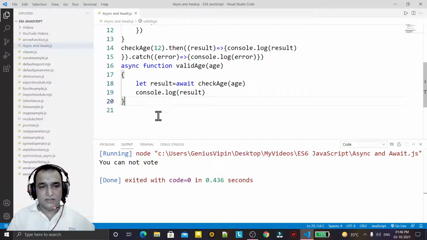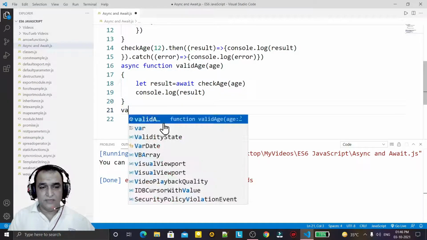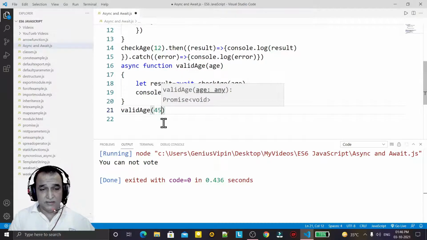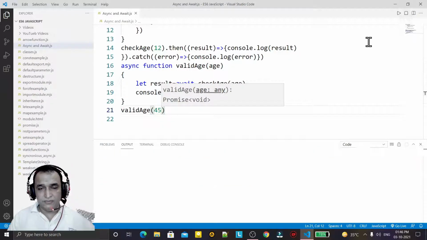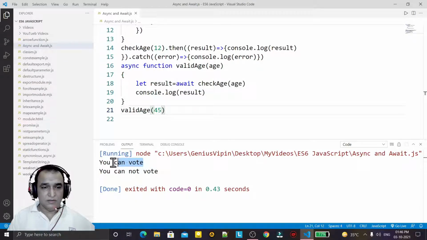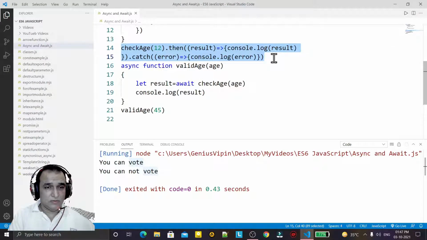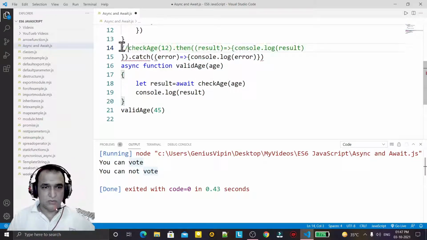So I now call the validAge function. I'm passing here some value and I'm executing. You see the previous one shows you can vote and you cannot vote. This one is showing you cannot vote, and this is showing you can vote. It is executing one by one because they are asynchronous in nature. So I can cut this also, or I can make it a comment, like this.